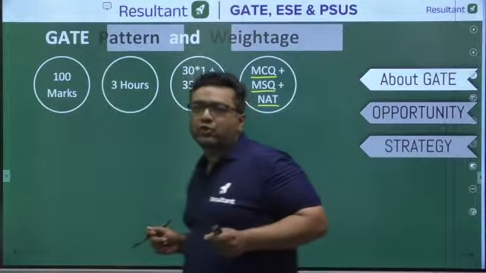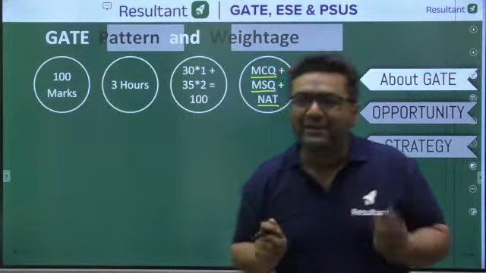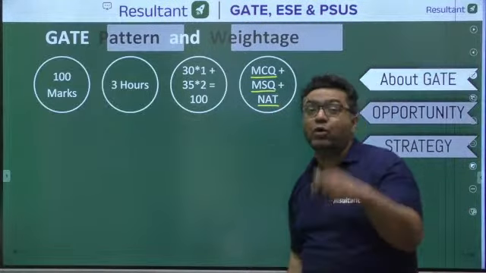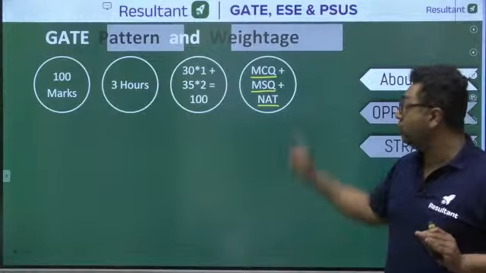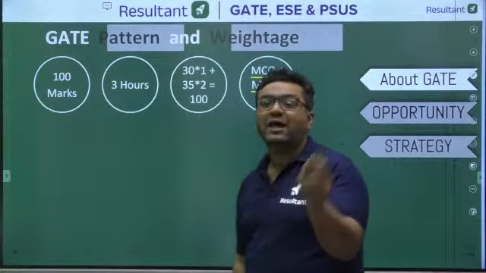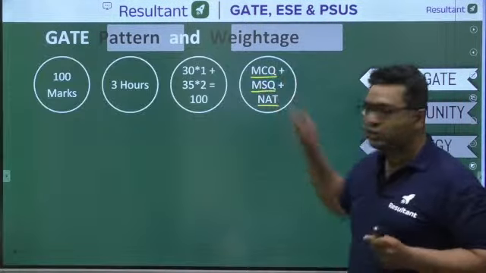MCQ are those types of questions where there are 4 options, out of which 1 option is correct. MSQ are those types of questions where more than 1 answer can be correct. And NAT are the fill in the blanks type numericals where you need to put the value like 1, 2, 3, 4, 5, whatever the answer is coming. So these are the 3 types of questions.